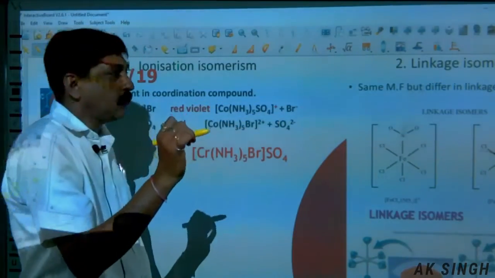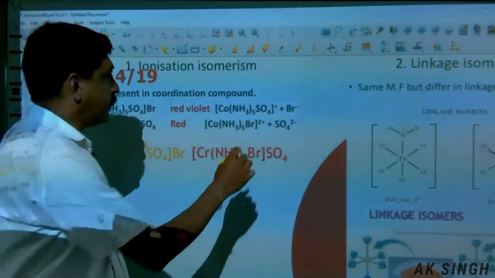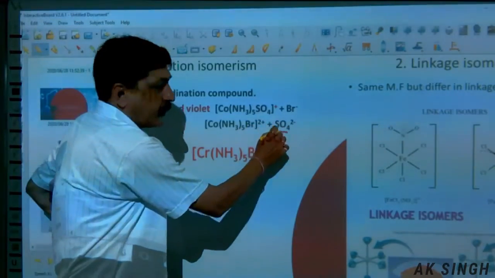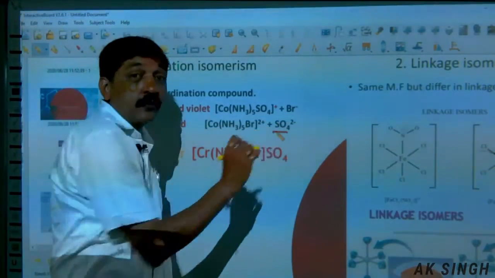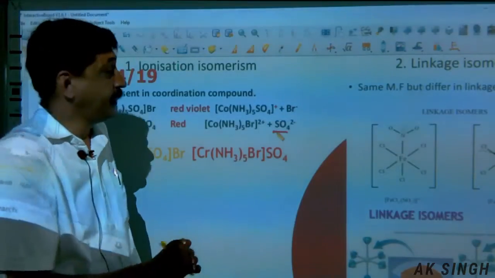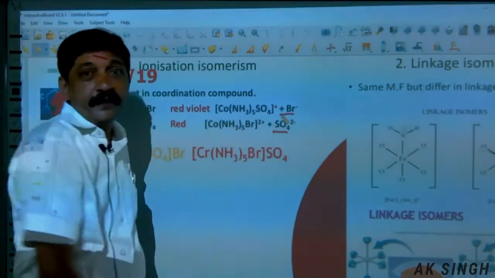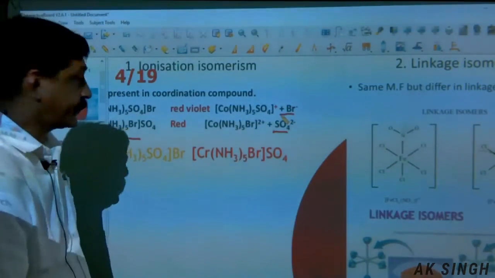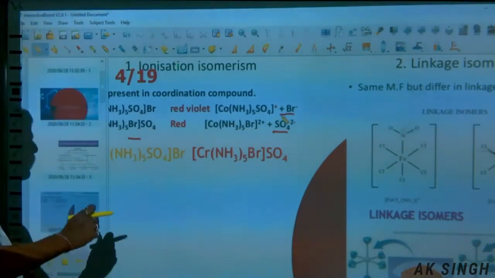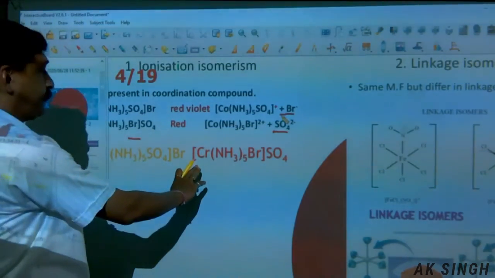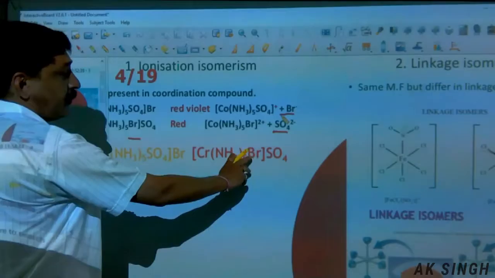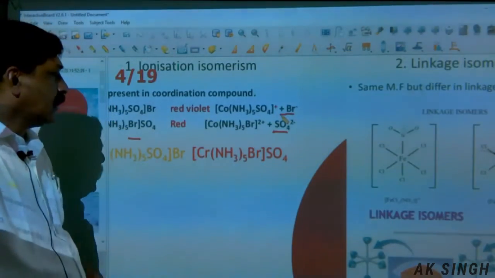The question is asked to give the evidence. Naturally, this compound will give the positive test for sulfate ion, and this one for the bromide ion. That is the evidence. Another example: chromium, NH3 5, Br, sulfate.